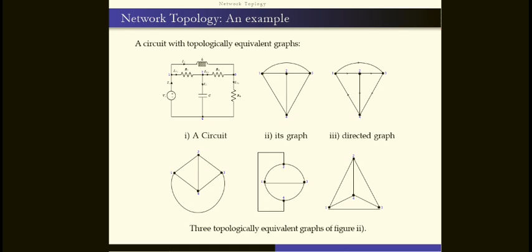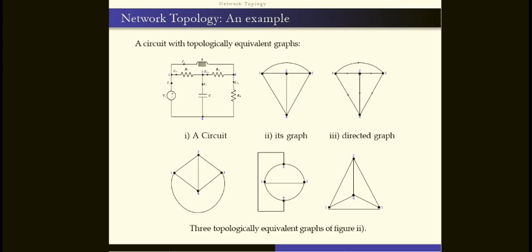Here in the examples, the circuit we discussed in the previous sections, just observe that this is a circuit. What elements does it consist of? RLC parameters are in the circuit. So whatever network is given, you have to remodify it as a graph like this. You have to eliminate all elements like RLC, and sources also, and connect node to node with direct lines without any elements or sources. So this is the graph. If we take a directed graph, it gives the direction of current flow through it. So this is the directed graph.